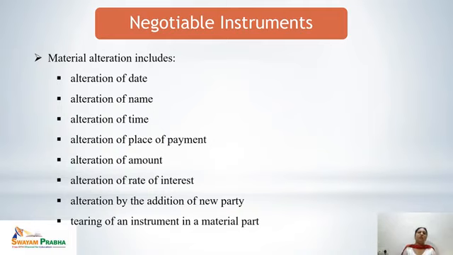So when we talk about material alteration, what does it mean: alteration of date, alteration of the names of the parties involved, alteration of time, meaning when to pay, alteration of place of payment, alteration of amount, alteration of rate of interest mentioned in the instrument, alteration by the addition of a new party, some new parties being added without the consent of all, and tearing of an instrument in a material part, meaning the amount part is torn off, or some date part is torn.